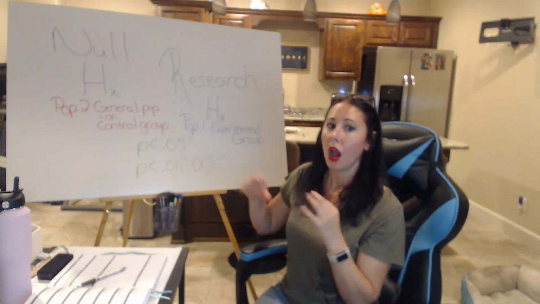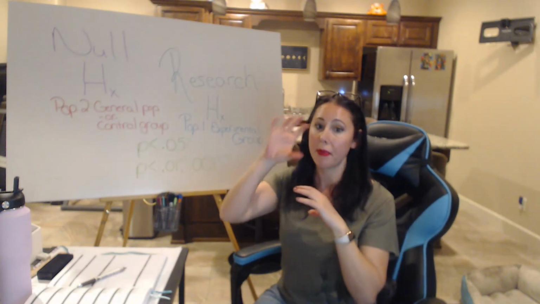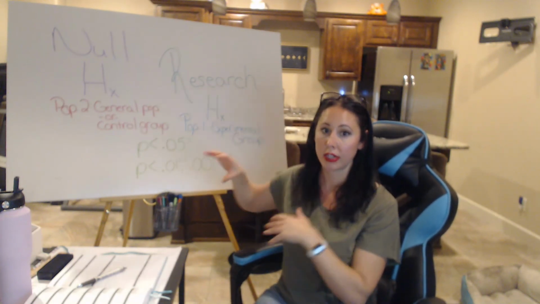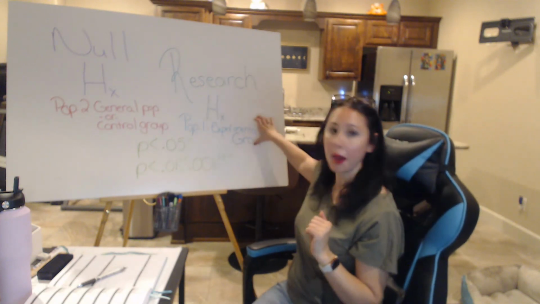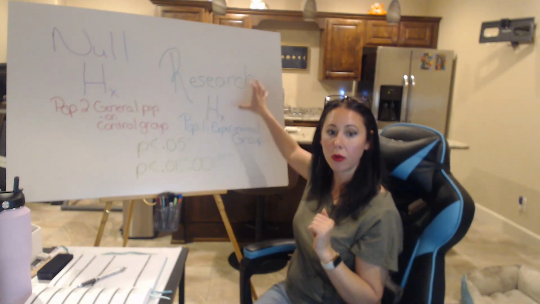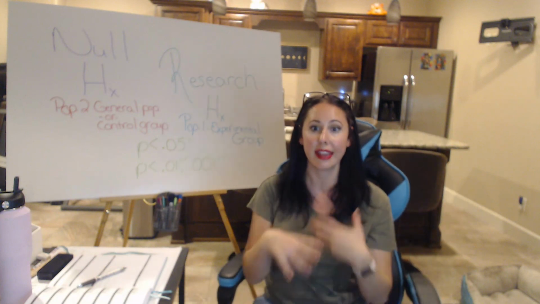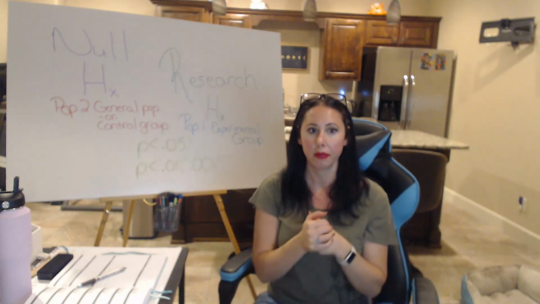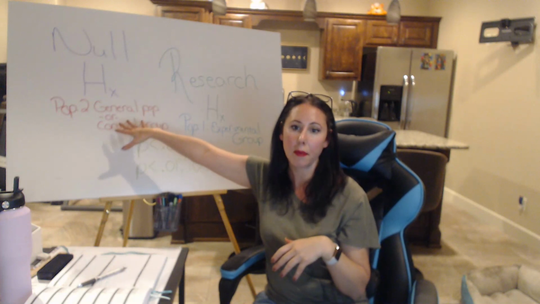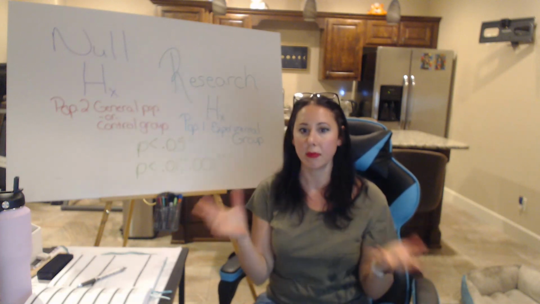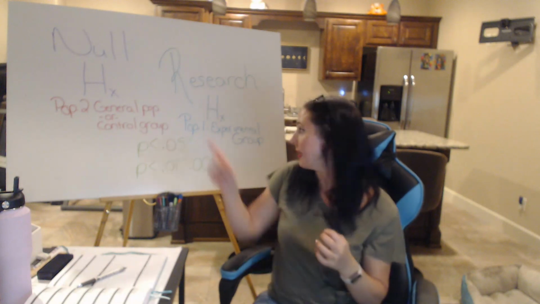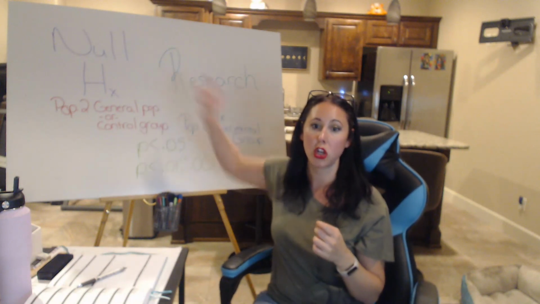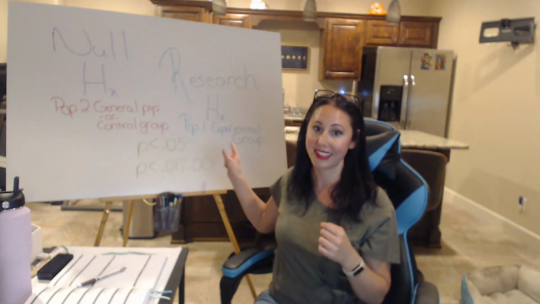So I have 2 populations set up that I need to compare in order to see what are the chances, right? So I have a population that's going along with my research hypothesis. They're getting the thing that I am doing. And then I have another population that's not getting any special treatment. They are just standard. And I'm trying to see if there's a difference. And remember, the null hypothesis would say they're exactly the same.